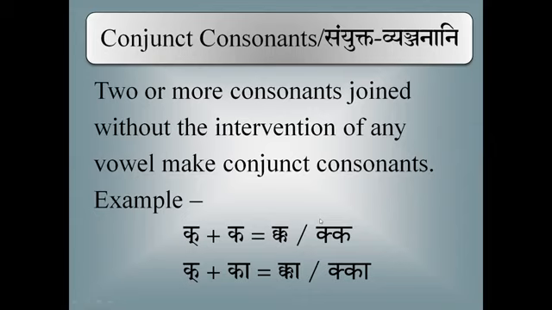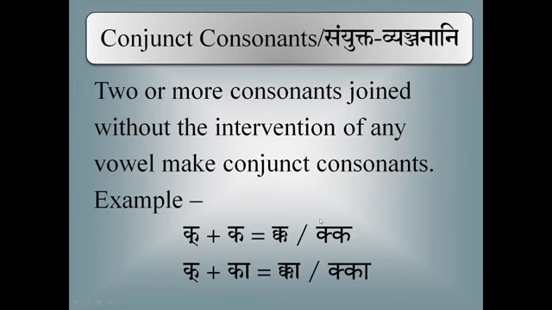In Sanskritam, it is called Sanyukta Vyanjanani. Vyanjanam meaning consonant. Sanyukta means conjunct. So Sanyukta Vyanjanani, conjunct consonants. Like the conjunct vowels. But there is a difference between conjunct vowels and conjunct consonants.